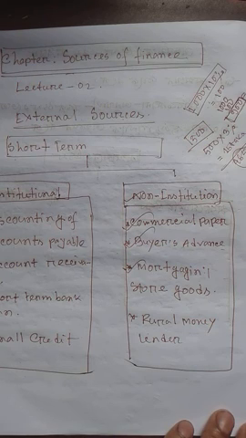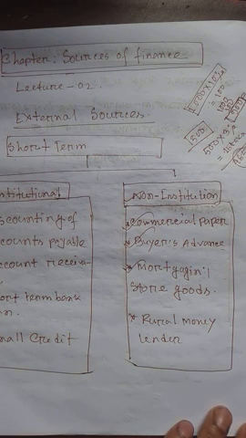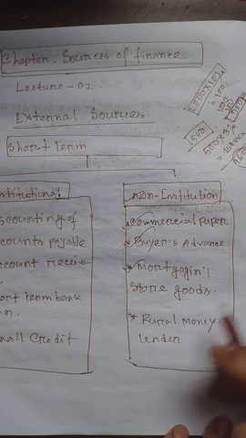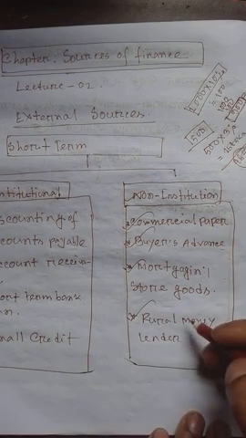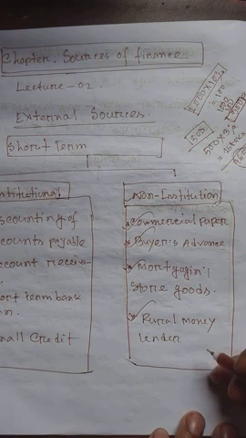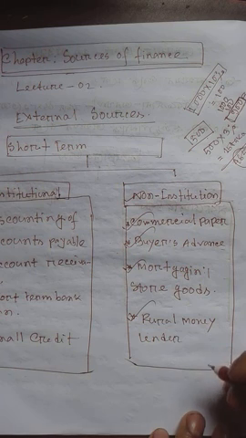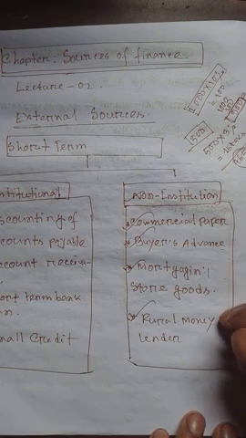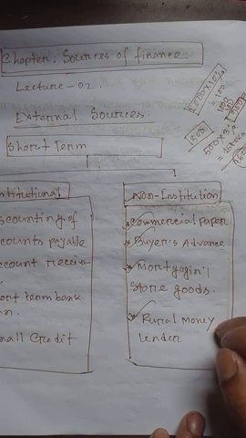They collect money from the lenders. Lenders always give that money at a higher rate of interest. The farmers, the borrowers, repay the principal amount of the loan with a certain rate of interest. So this is an important topic, and an important source of short-term financing. I hope all of the students, if you pay attention in my class carefully, will be able to answer all the questions from this chapter.